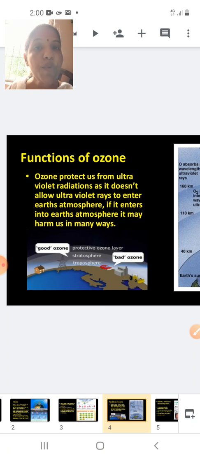Ozone is not required in the lower layer of the atmosphere. At that time, it becomes a pollutant. It is only good when it is present at the higher level of the atmosphere. So the ozone at the lower layer of the atmosphere is itself a pollutant and is called bad ozone.